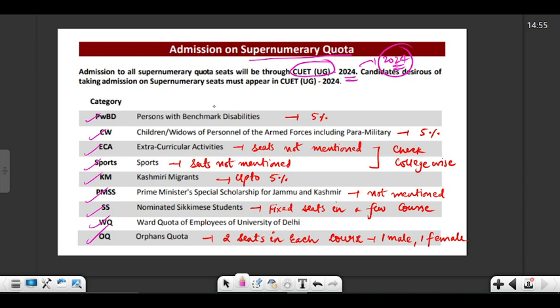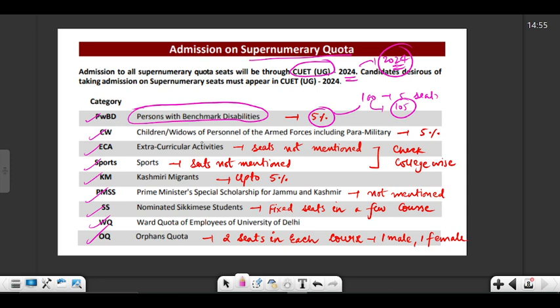PWBD, that is person with benchmark disabilities, so 5% of the total seats. Okay, if suppose there are 100 seats, it means that 5 seats are sanctioned for the persons with benchmark disabilities. So this will make the total seats in that course equal to 105.